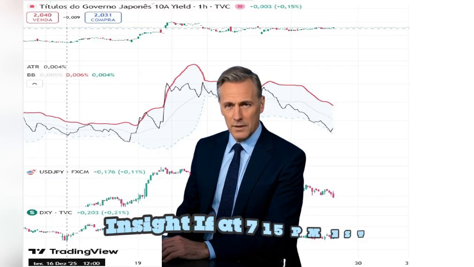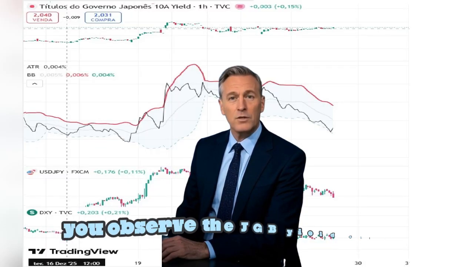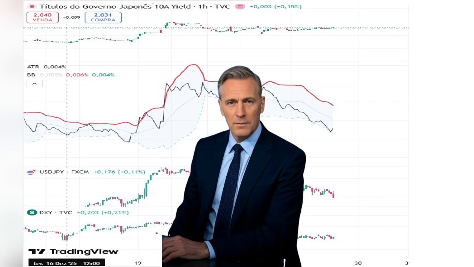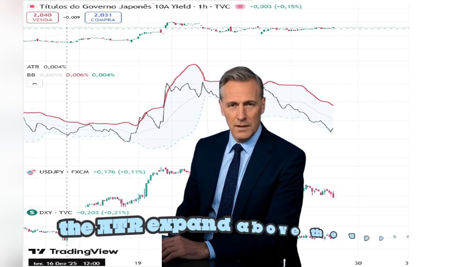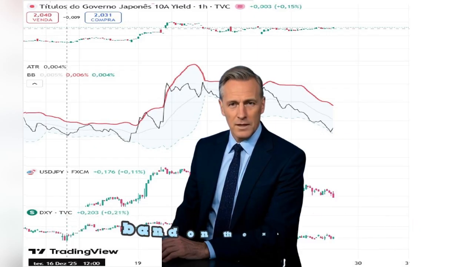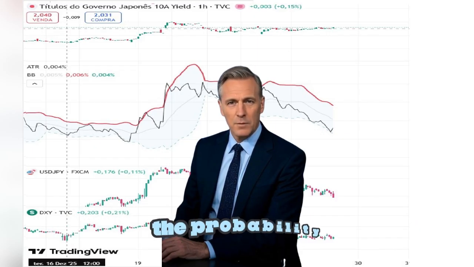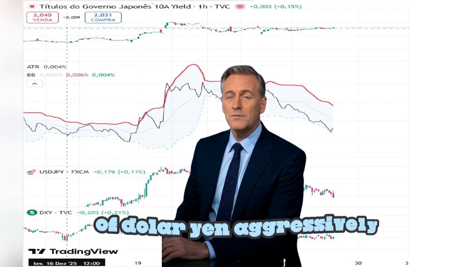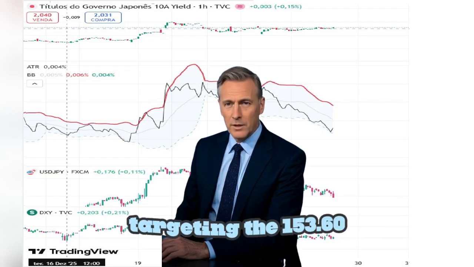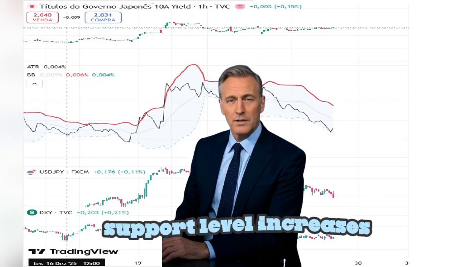Strategic insight: if at 7:15 p.m. EST you observe the JGB yield climb 325 bps and the ATR expand above the upper band on the H1 chart, the probability of USDJPY aggressively targeting the 153.6 support level increases drastically.